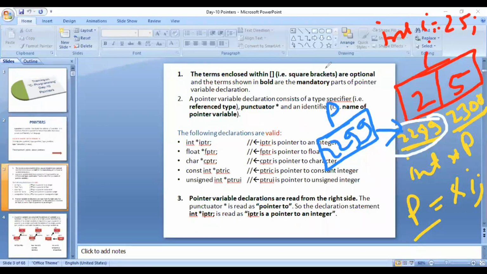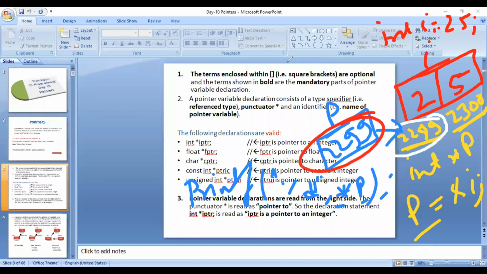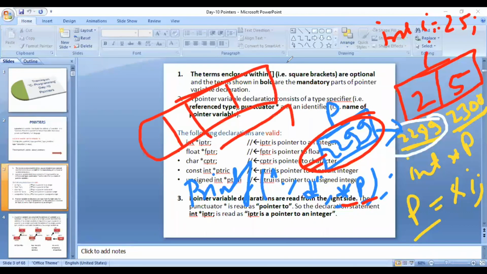Now if it is clear in your mind, now understand, if you write something like this: printf %d and then star p. Star p क्या मतलब है बेटा? Value at this address. Now what address you are having? You are only having 1 byte address, that is 2299, and then you are writing value at this address. How compiler will access the value at this address? Because different types of variables have different size in C. Floating point have 4 byte size, yes or no? Integer may have 2 bytes, character is having 1 byte. So you are just having address of the first byte.